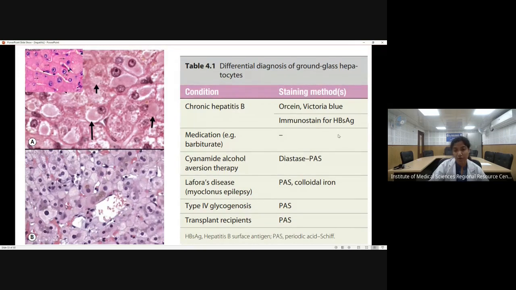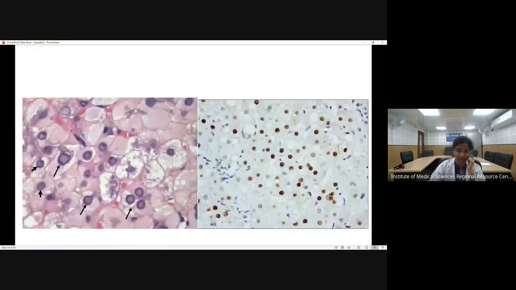Now, this ground glass hepatocyte can be detected by certain stains. The stains can be Orcein or Victoria blue, or the immunohistochemical stain, that is hepatitis B surface antigen. Now, that was about the surface antigen.